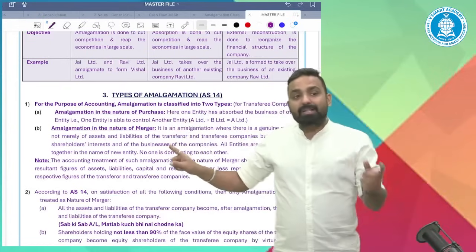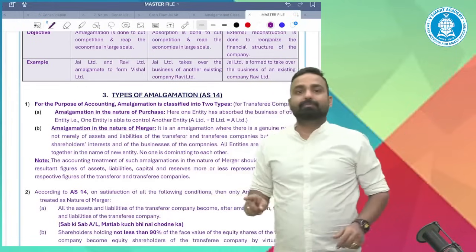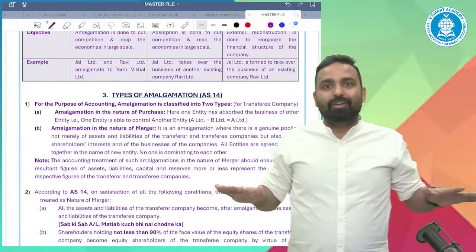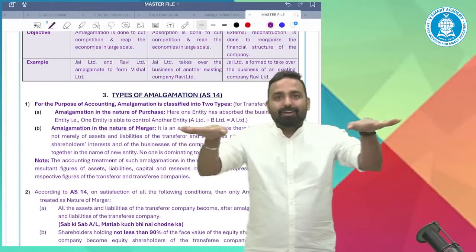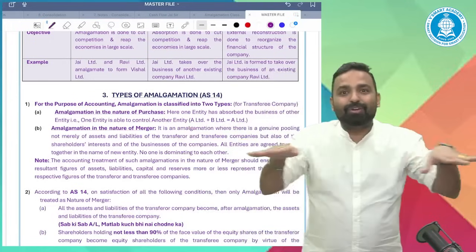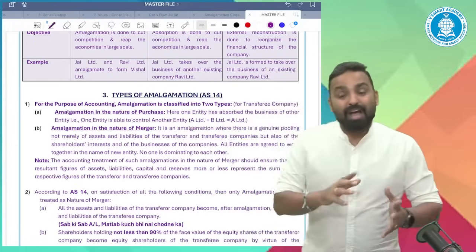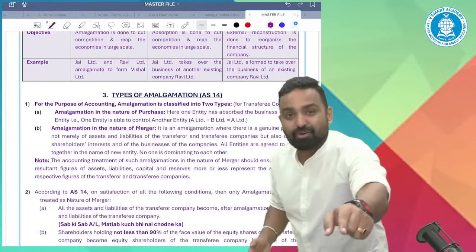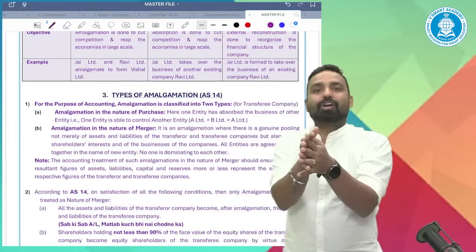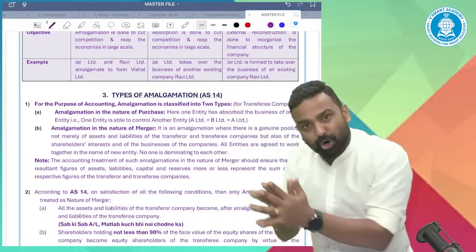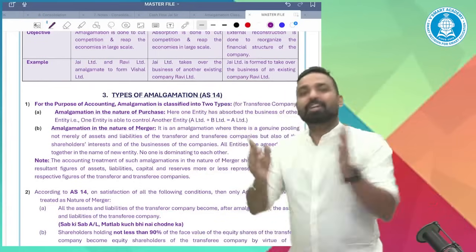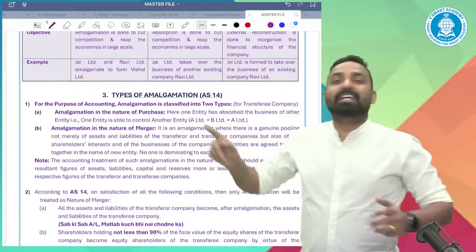But in the amalgamation in the nature of merger, there is no dominance at all. There's equal control with both the shareholders. After amalgamation, your shareholders and my shareholders will both control the company. We will both manage the company. We'll both take the common control. We'll both take the common decisions.